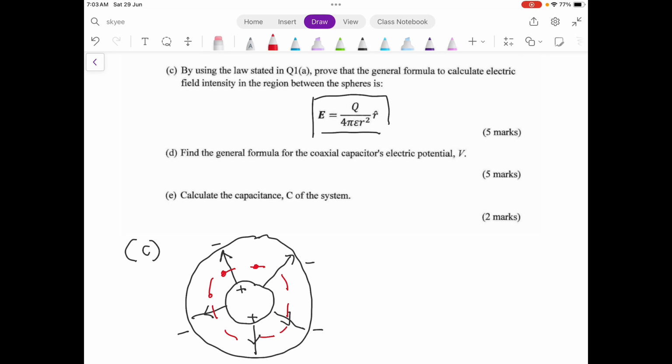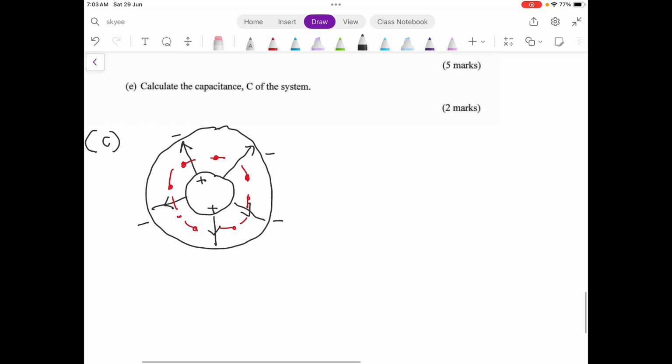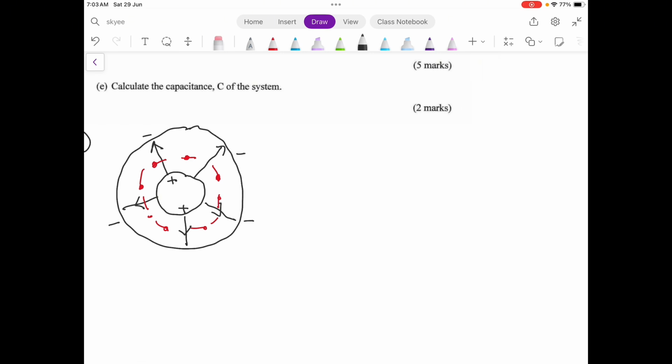To find the electric field at all these positions using the Gauss law, the first thing is we have to construct the Gaussian surface. This is the Gaussian surface that I already constructed, and then we apply the Gauss law. If we integrate the flux across the Gaussian surface, we get the charge enclosed by the surface.